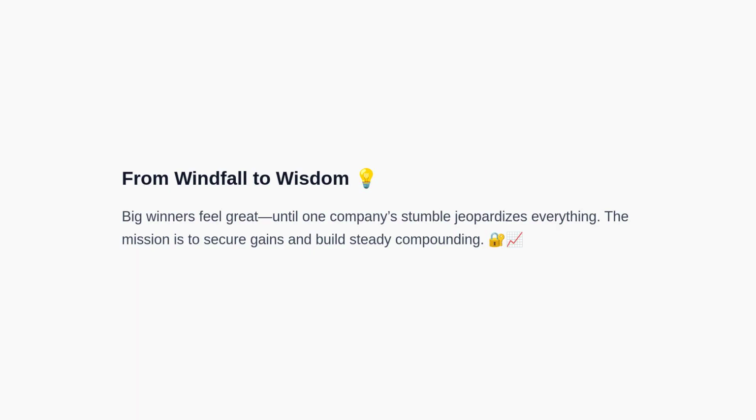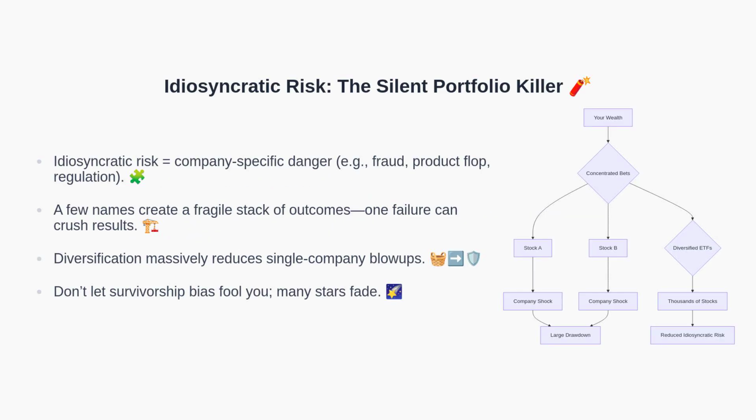Next, let's define the specific risk that makes concentration fragile. Idiosyncratic risk is the company-specific risk that a single business can fail, face litigation, miss product cycles, or be regulated in ways that impair returns. When portfolios are concentrated in a handful of names, this risk is amplified because one failure can severely damage total wealth. Diversification across thousands of companies dramatically reduces the impact of any single company shock. Survivorship bias often hides how many once great names have underperformed or disappeared.